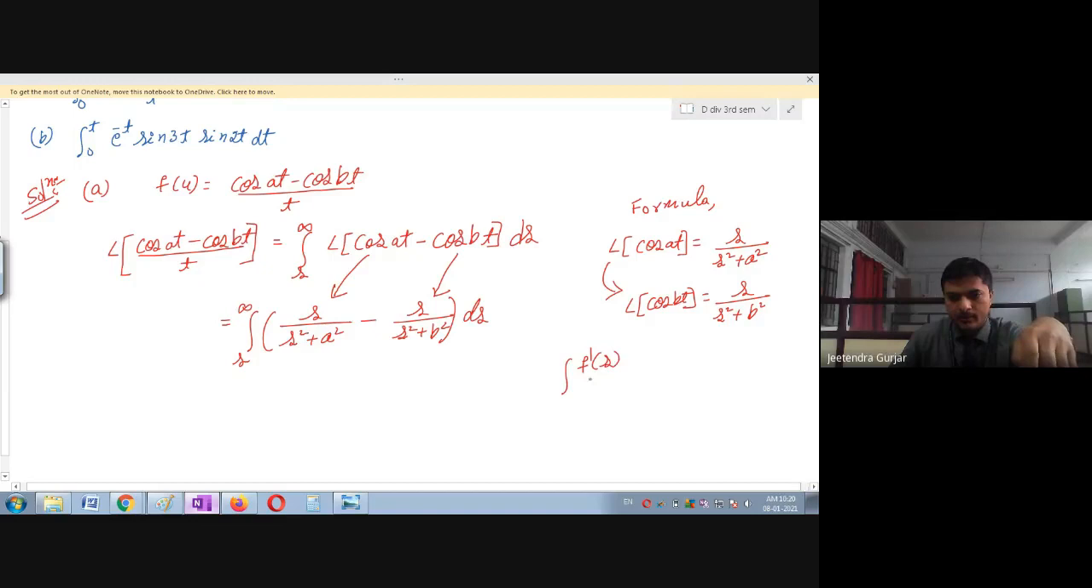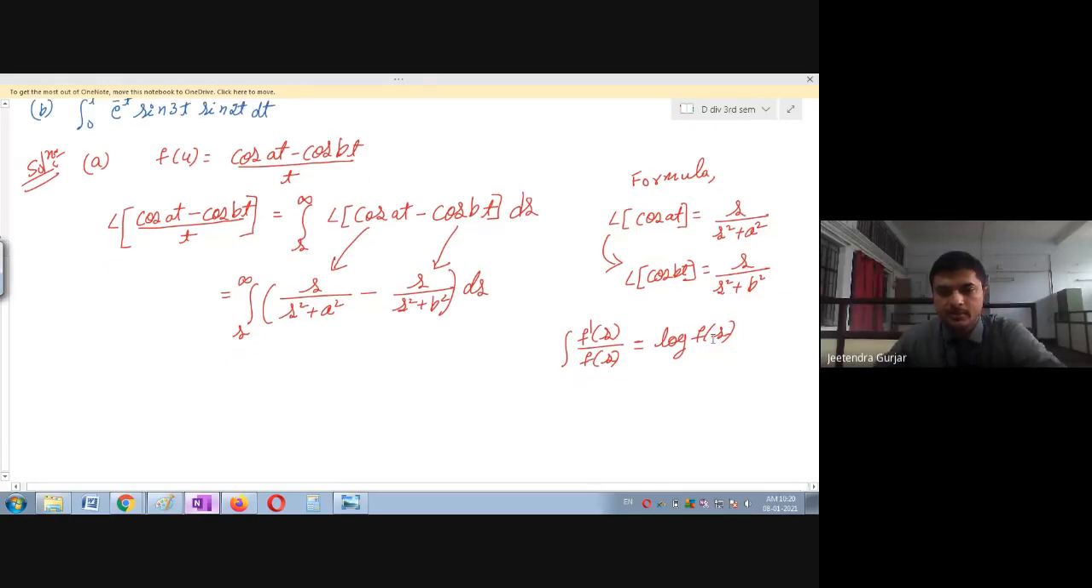F dash of s divided by f of s is equal to, can anybody tell me what is the formula? Log. Yes, very good. It is log f of s. So please remember this, practice this formula, students, every day, every night, 11 o'clock or 12 o'clock, whenever you sleep, practice this formula and try to remember. Now, I will take one by one. I will show you here.